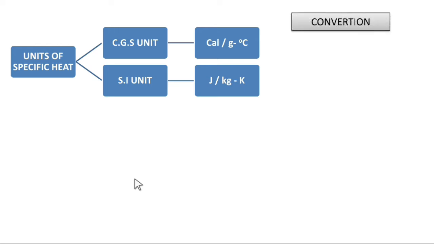Conversion from CGS unit to SI unit. So 1 calorie per gram degree Celsius: 1 calorie is equal to, we can write as 1000 calorie in SI unit, because grams in CGS unit is kg in SI unit, and degree Celsius in CGS unit is Kelvin in SI unit. We know that 1 calorie is equal to 4.186 joules and 1000 can be written as 10 power 3. So 1000 calorie can be written as 4.186 into 10 power 3 joule per kg Kelvin.